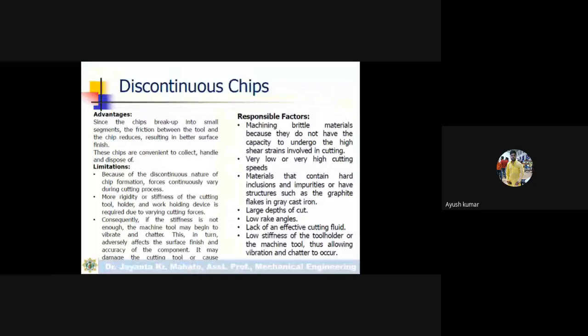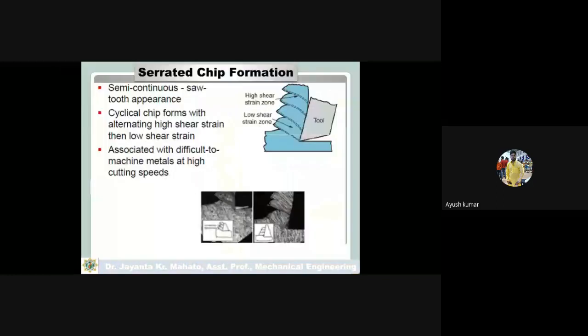Now another type of chip formation is the serrated type of chip formation. This is actually a semi-continuous type of chip formation, not completely continuous. Sometimes after some continuous chip formation, these chips will break. These are the semi-serrated type of chip formations.